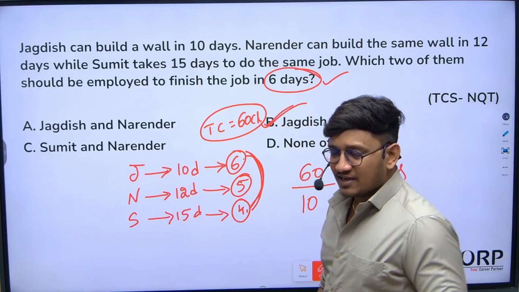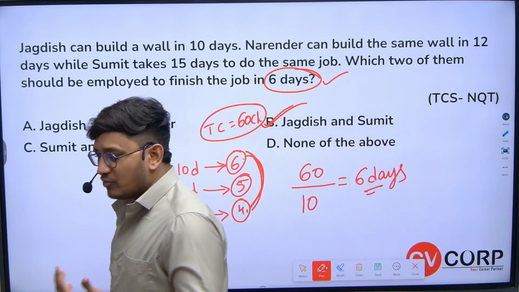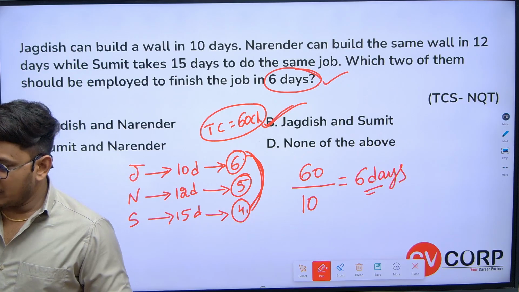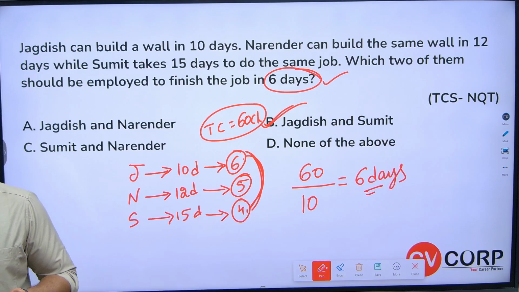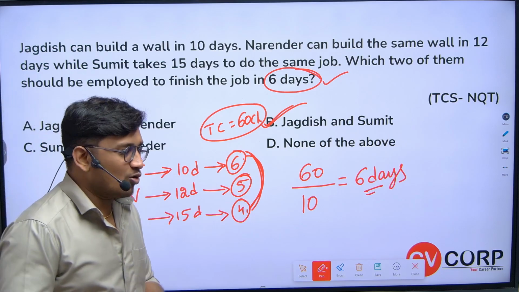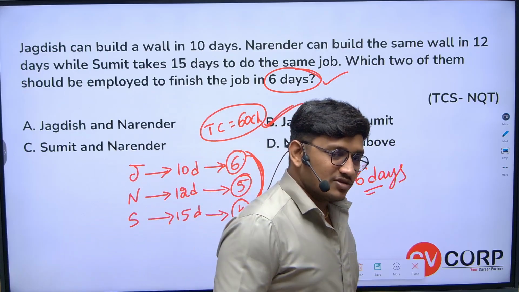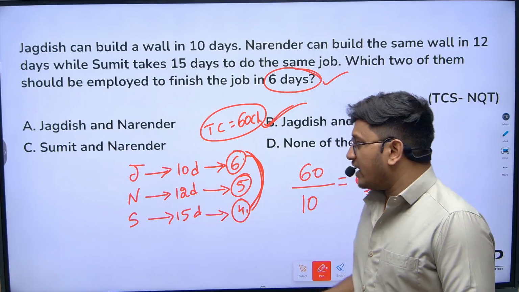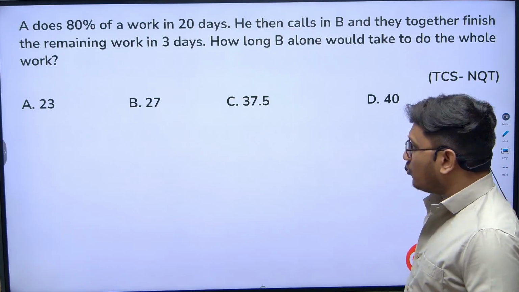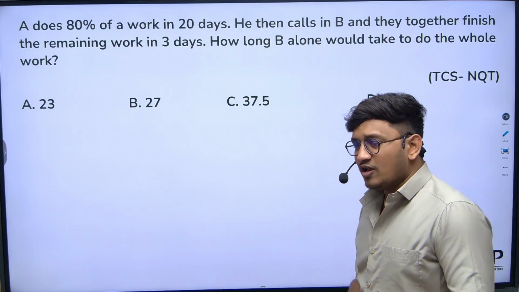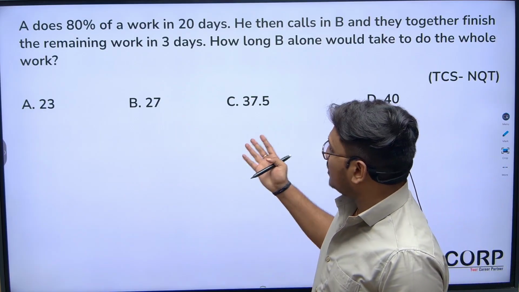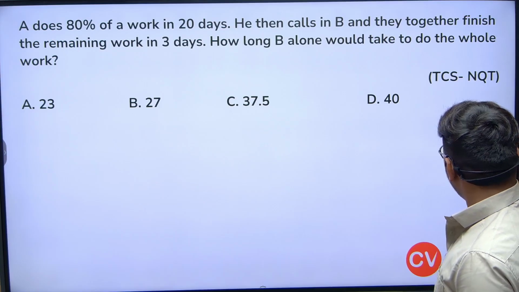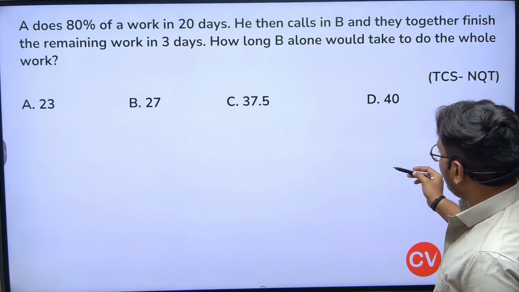I hope you all are clear. The same type of question, the same logic here, but you should understand the pattern. The way of asking is a little different. If you are thorough with the concept of how to solve, it is very easy to solve the questions from time and work. These all come under different efficiencies, because whether it is person A or person B, all are working at different efficiencies. Okay, let's try to solve this question. You can try it easily.